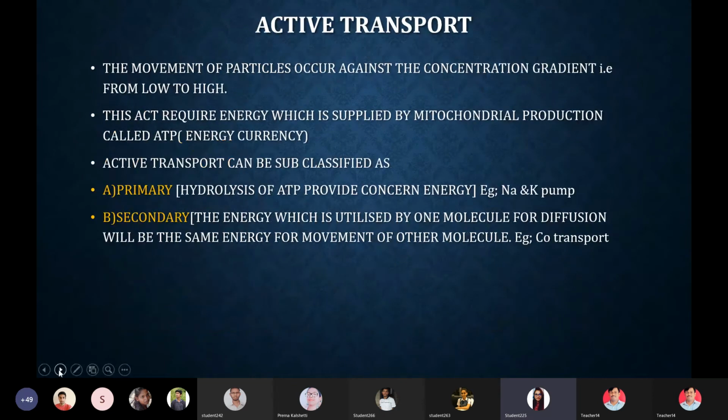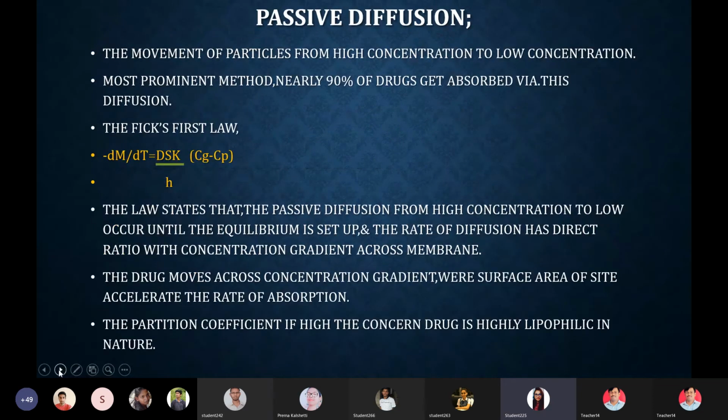Now we are going to see active transport. Passive transport is clearly the majorly used transport system, for nearly 90% of drug absorption. Then we have seen Fick's law, which states that diffusion occurs until the equilibrium is set up, and the rate of diffusion has a direct ratio with the concentration gradient across the membrane. Here, if the partition coefficient is high, the concerned drug will be lipophilic. Okay.